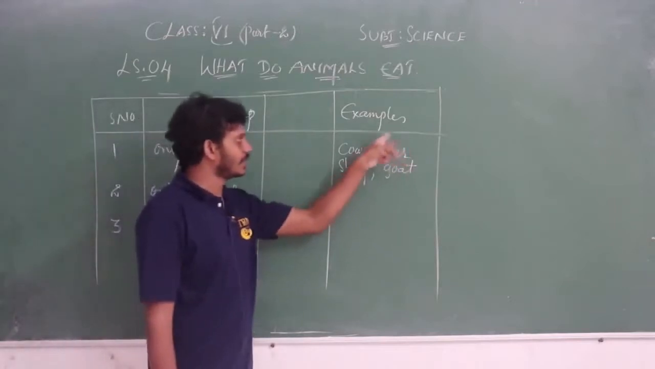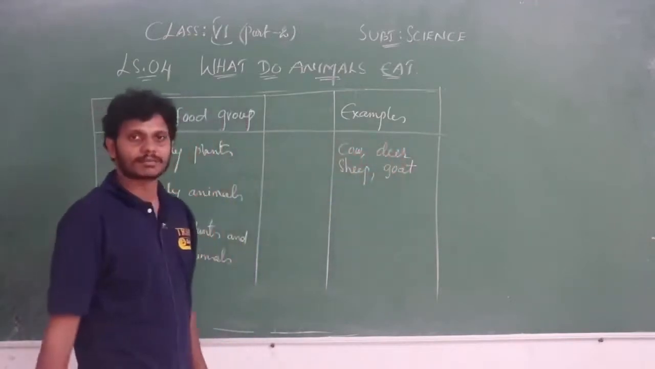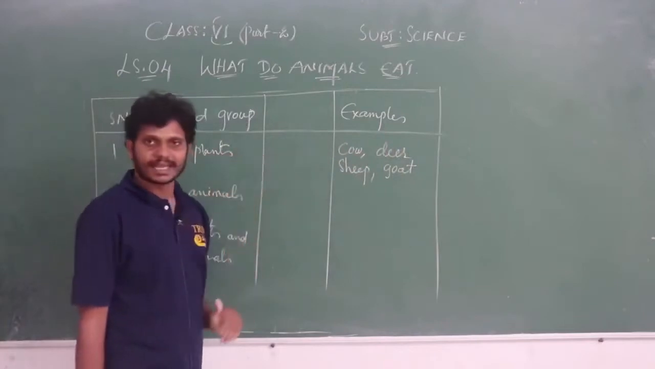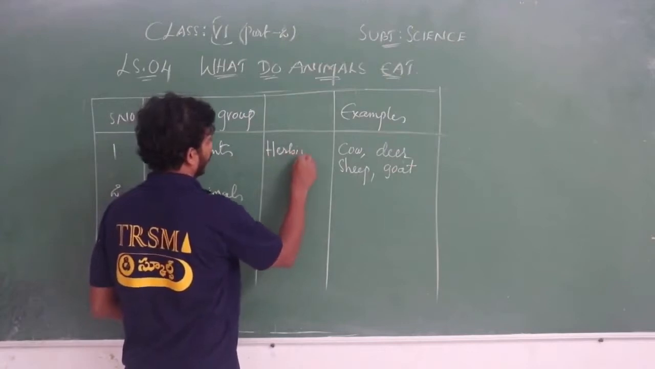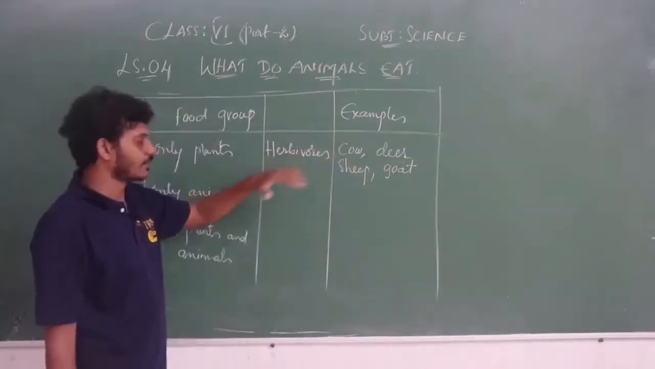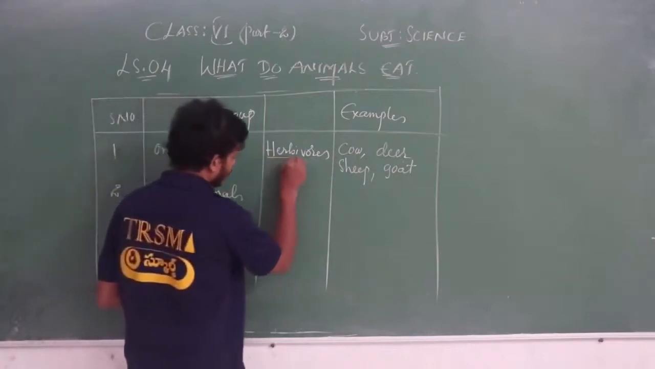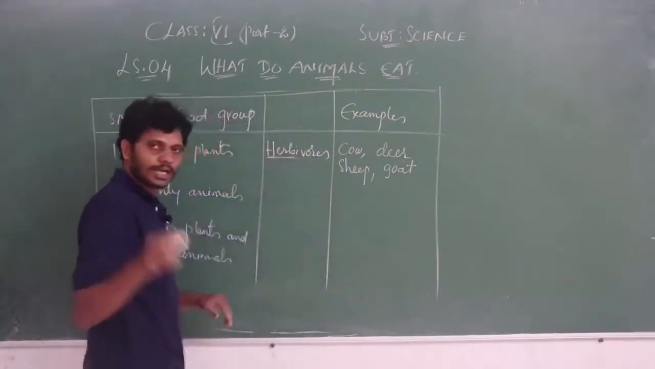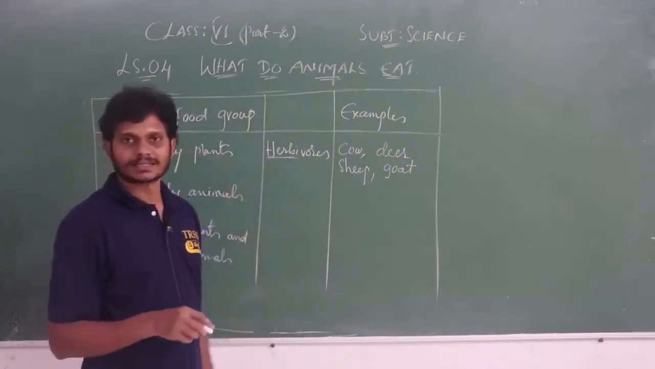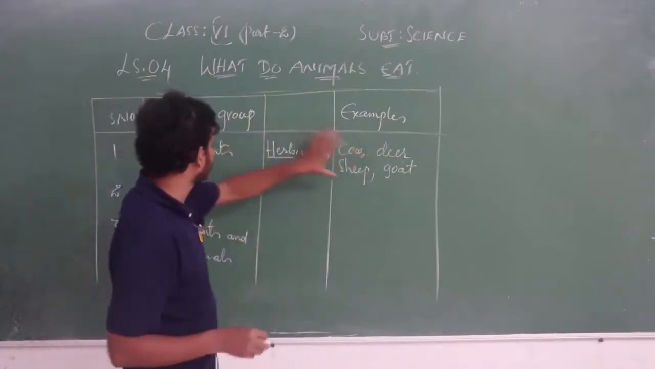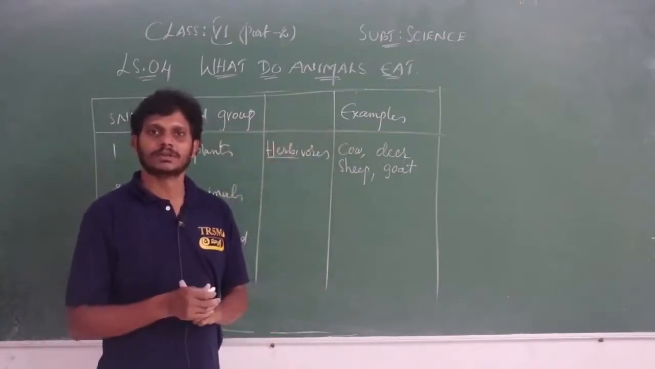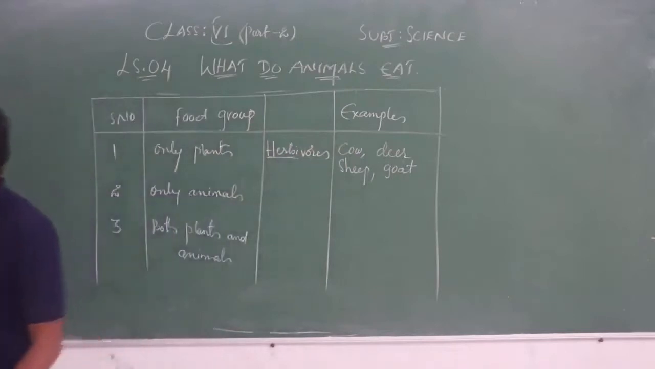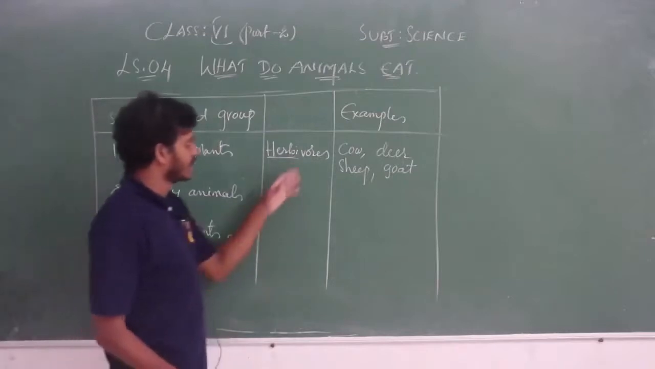Plant eating animals. All these are some of the examples for the plant eating animals. What do we call those plant eating animals? We call them herbivores. Herbs are nothing but small plants. These animals eat the herbs, or plant products, or only plants. So those organisms which eat only plants or plant products, we call them herbivores.